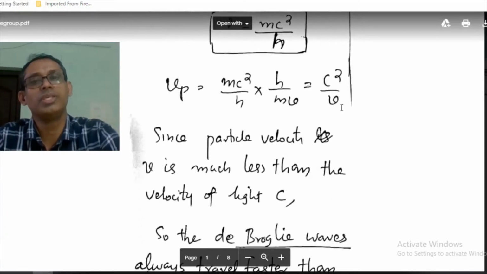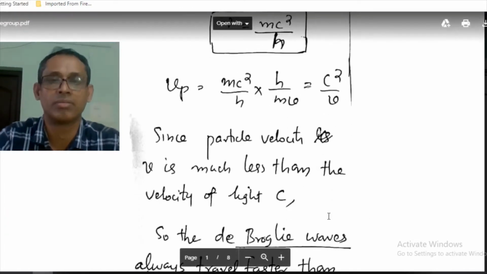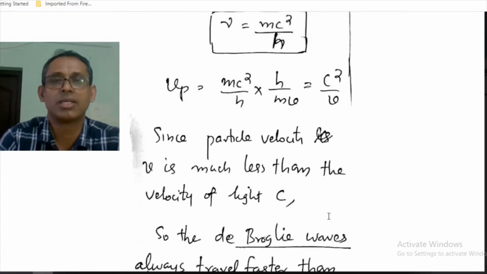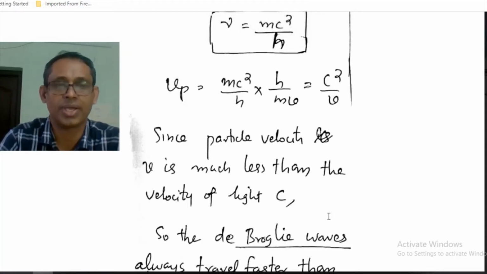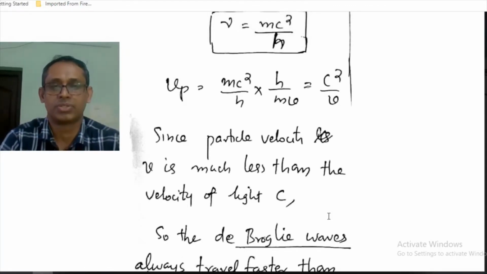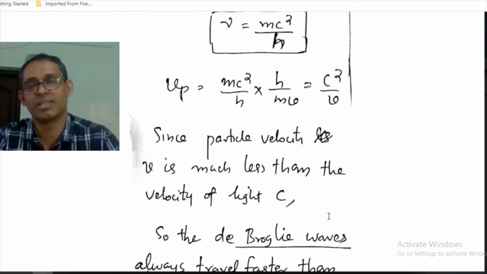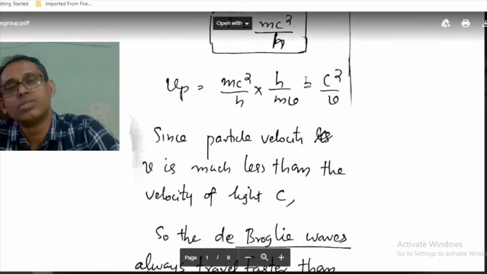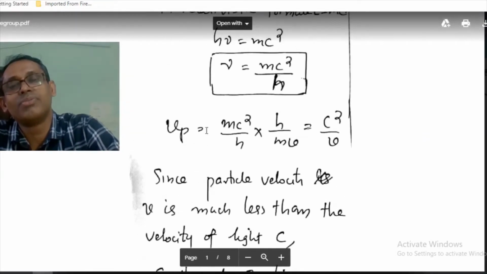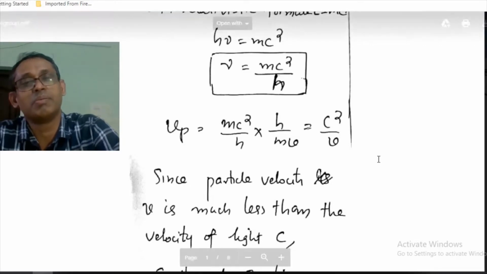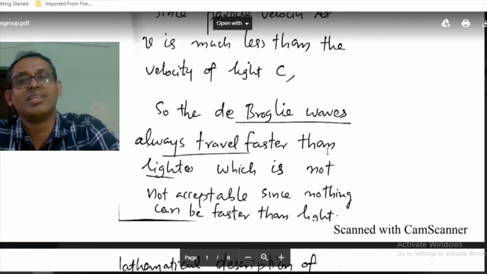Now this v, we know, is much less than the velocity of light, because all particles travel at speeds much less than the velocity of light. So Vp, the phase velocity of the de Broglie wave, will be much greater than c.